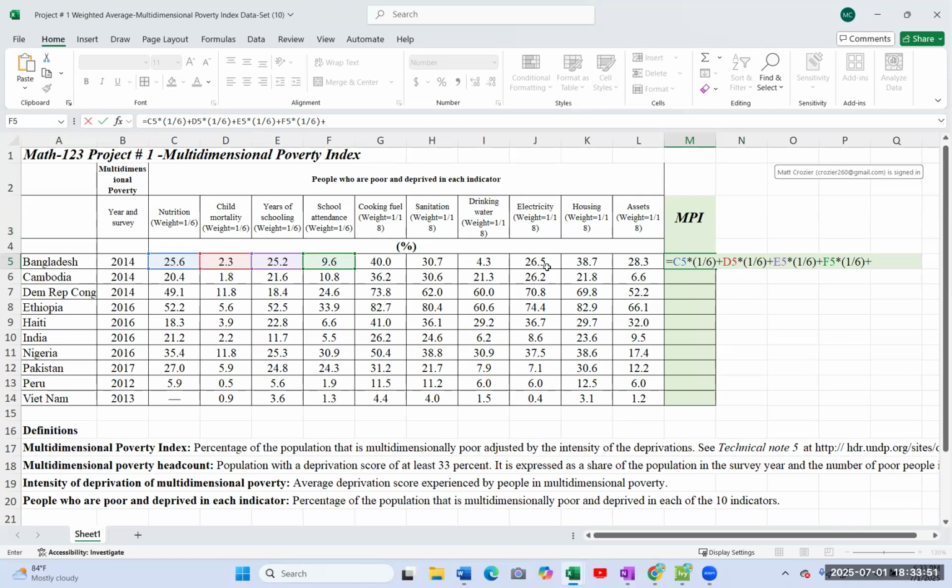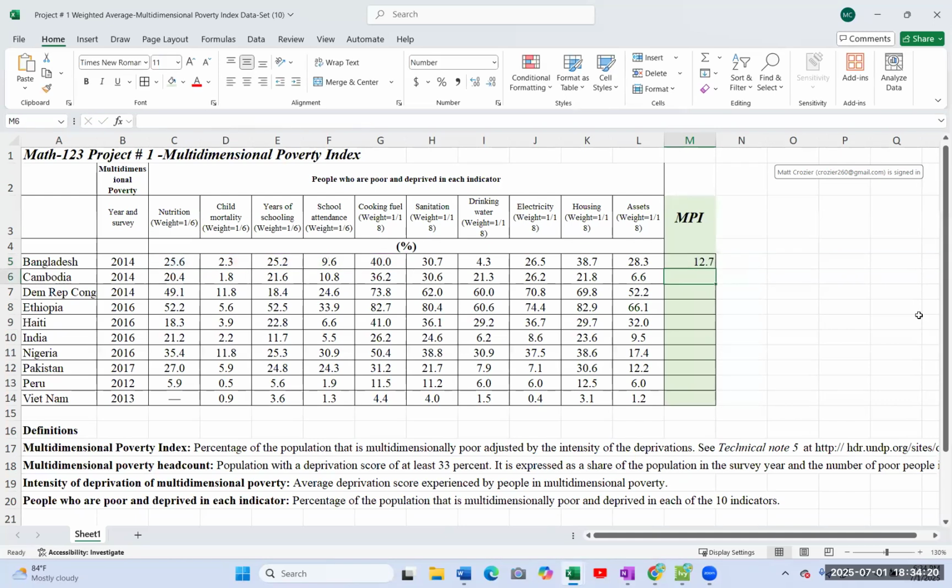I'm going to do one more for you. Cooking fuel weight. People don't think that's important, right? It doesn't sound as important as, say, sanitation. If you're talking about how poor a country is, what's a bigger factor, the cooking fuel or the nutrition? Well, nutrition, in my mind, is a lot more important. So it's 1/6 instead of 1/18. And just work your way all the way down, have this big long expression, press enter. There's a score for Bangladesh.